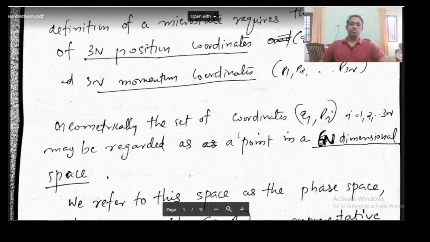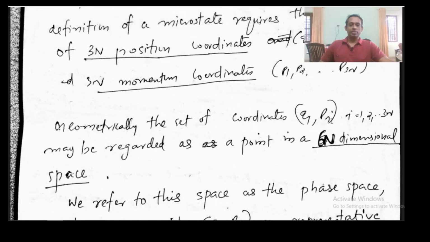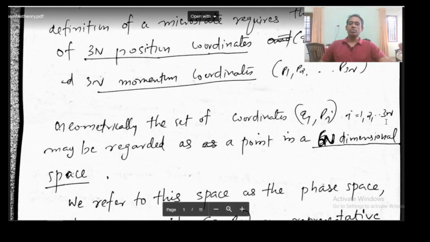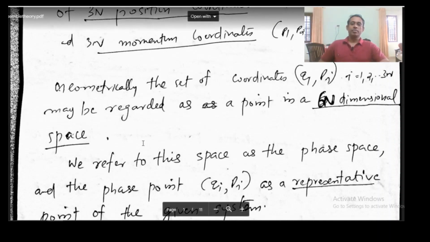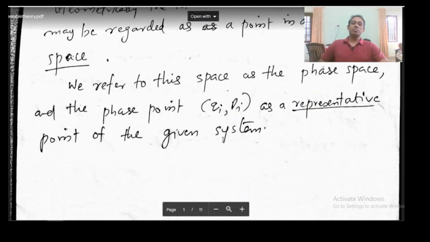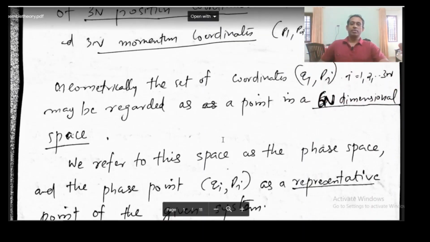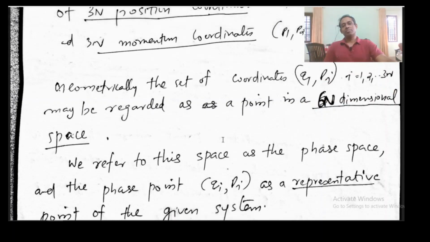And geometrically, the set of coordinates qi, pi, where i equals 1 to 3N, 3N position coordinates and 3N momentum coordinates, can be regarded as a point in a 6N dimensional space. So we are imagining a 6N dimensional space, and this space is the phase space.